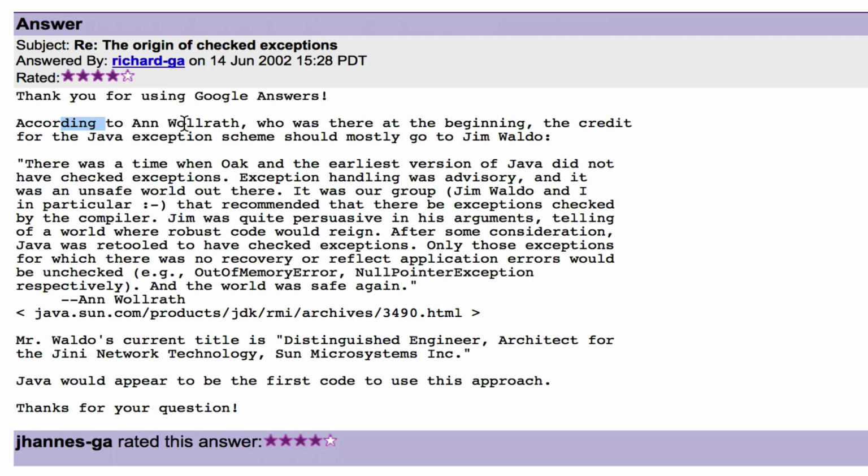According to Anne Woolrath, who was there at the beginning, the credit for the Java exception scheme should mostly go to Jim Waldo. And then they go on, and here, after some consideration, Java was retooled to have checked exceptions. Only those exceptions for which there was no recovery or reflect application errors would be unchecked, and the world was safe again. Well, so they thought.